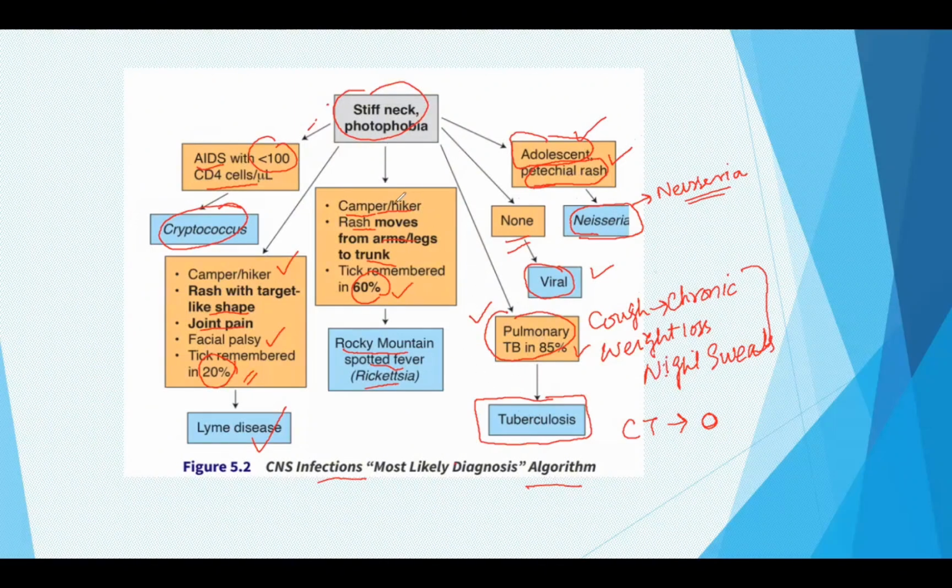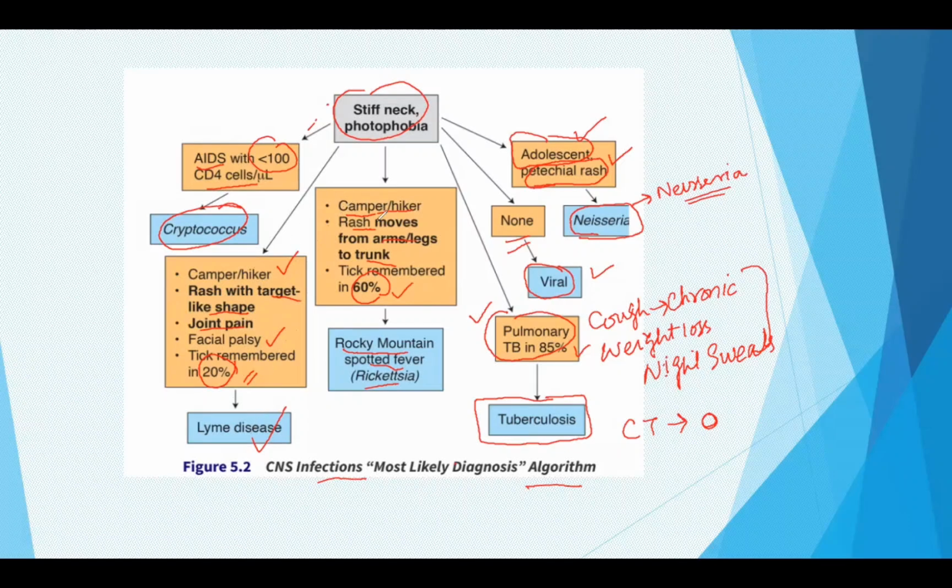The third thing is there are two scenarios. If a patient comes to you with the signs and symptoms of meningitis and has gone camping, and when you look at the rash it is target-like in shape, and he has joint pain, facial palsy may be present, and he may or may not remember the tick, then if this information is present, most likely he or she is suffering from Lyme disease.